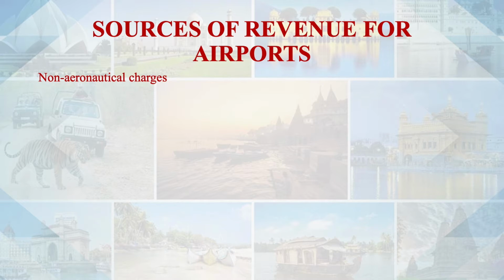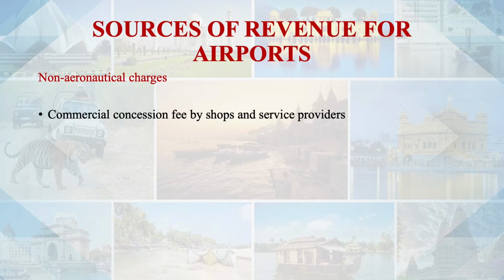Apart from the aeronautical charges, there are certain non-aeronautical charges as well. One major source of non-aeronautical charge is the commercial concession. The concessionaires inside the airport will be contributing the rent, the fee, and everything. So that's a major income. Nowadays in the airports, there are different types of agencies functioning within an airport.